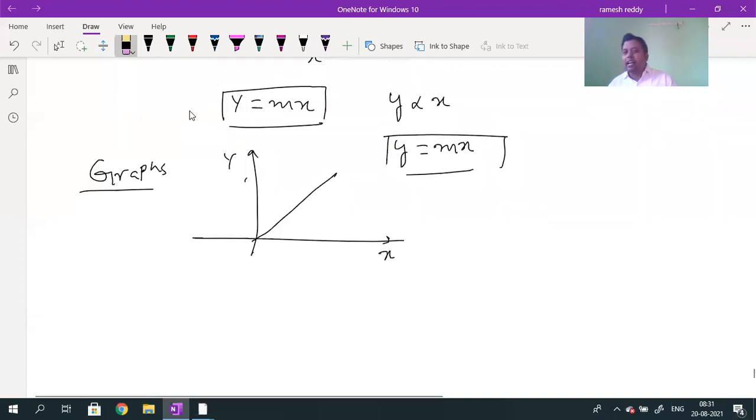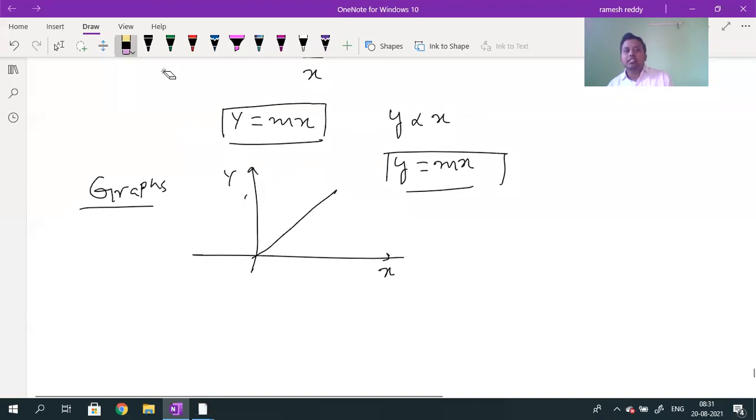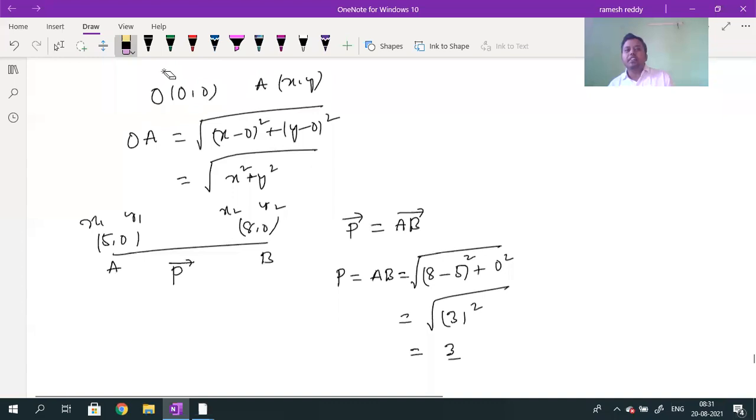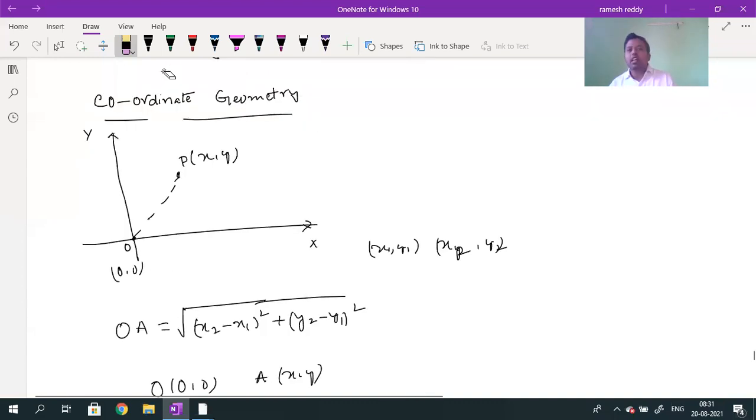In today's class, what I discussed is the slope. I gave the formula for finding the distance between two points. When two points are given, how do you find the distance between the two points? That I gave, the distance between the points.